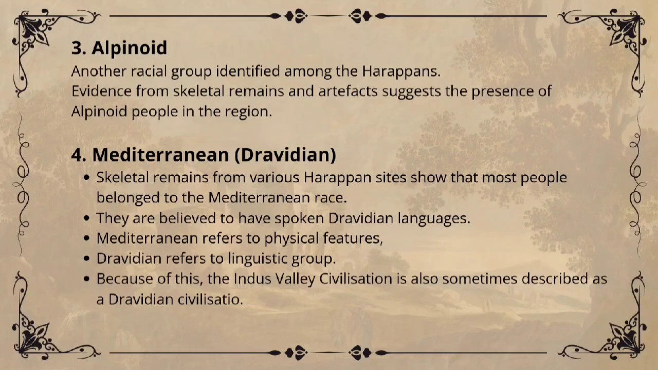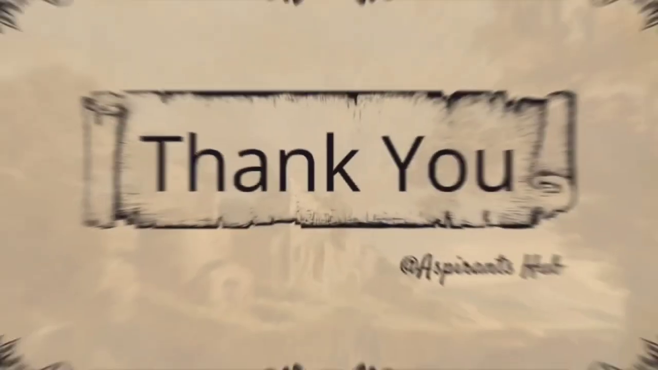Remember this point: Mediterranean refers to physical features. Dravidian refers to a language group, not race. Because most Harappans belong to these groups, the Indus Valley civilization is sometimes called a Dravidian civilization. To conclude, the Indus Valley civilization was a cosmopolitan civilization where people of different racial groups lived together. Archaeological evidence like skeletons, statues, and artifacts helps historians understand their diversity. This shows how the Harappan civilization was advanced, inclusive and well organized.